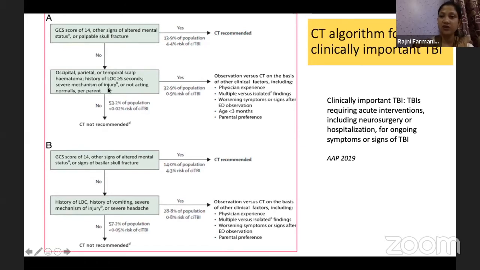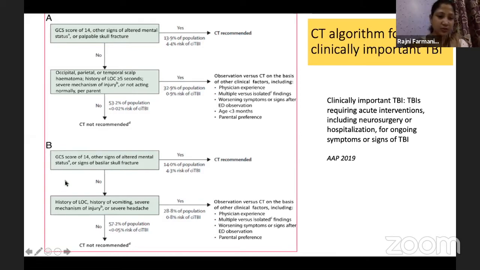If the mechanism of injury is severe and you have these features, then clinician experience and the multiple findings which they have written come in. If the age is very small, the physician feels this might be a serious thing, there are multiple findings, and there is clinical worsening, then you will go for a CT scan. Suppose these are not there and you have just a small hematoma over the occiput, but no severe mechanism of injury, then the risk of clinically significant TBI is less than 0.02%. In that case, CT scan is not recommended and you can avoid it. You can obviously keep the child in monitoring, but the CT scan can be avoided.